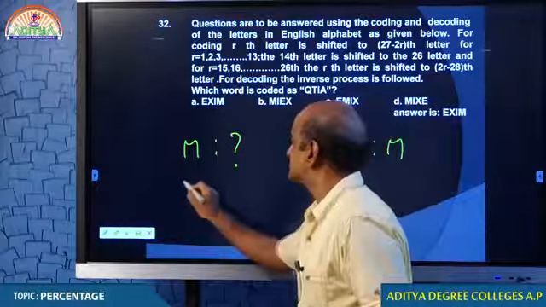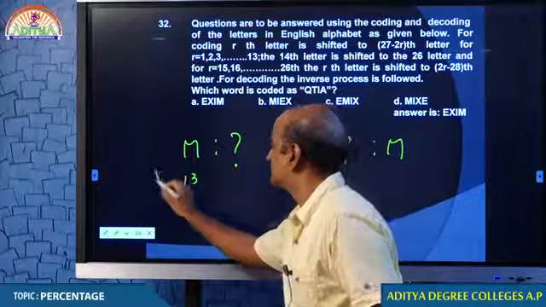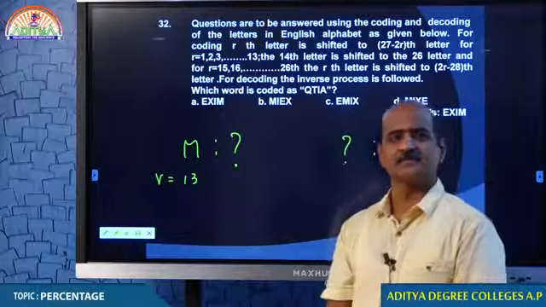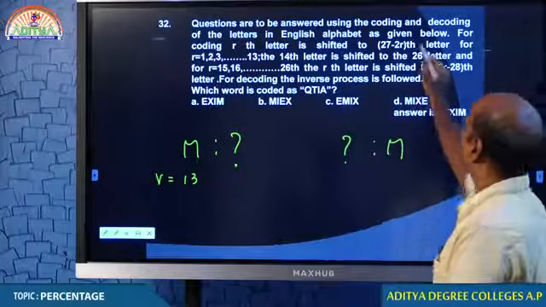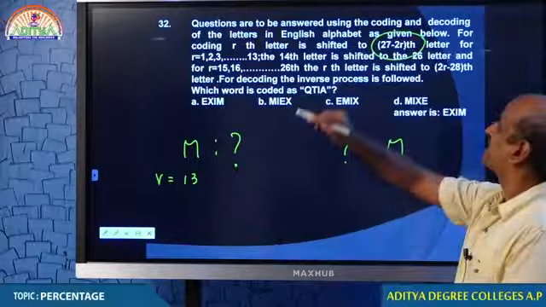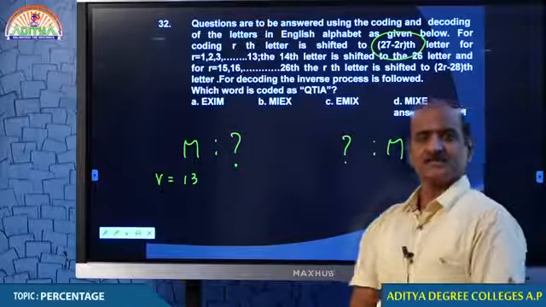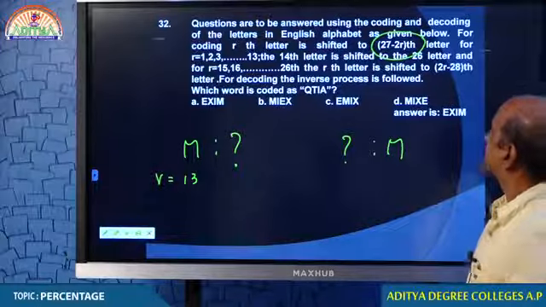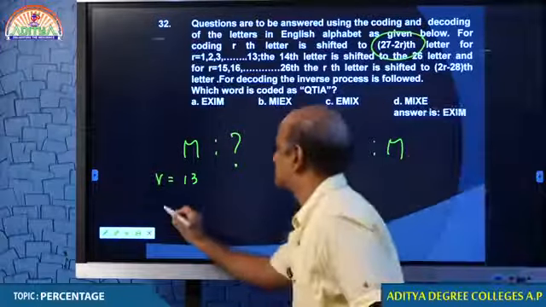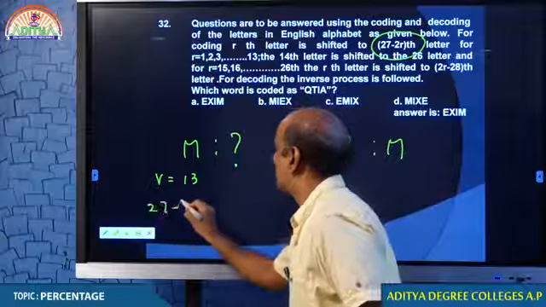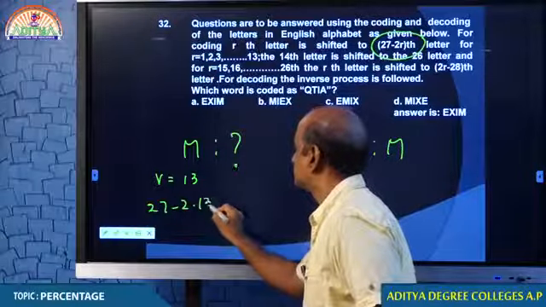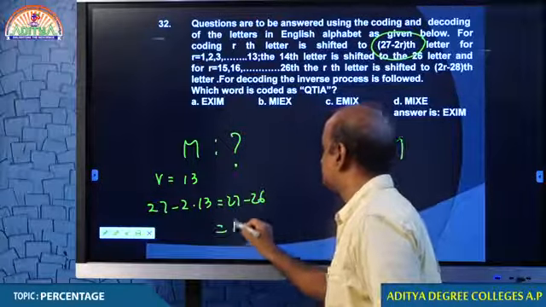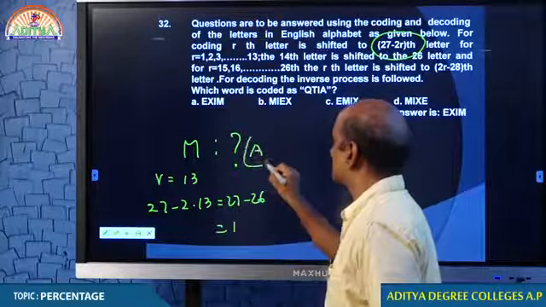What is M, students? 13. M is equal to 13, R is equal to 13. Tell me what condition we take, first or second? Yeah, the first condition. We have to take the first condition. 27 minus 2r. R means 13. 27 minus 26, that is 1. What is the first letter? A. So M is coded as A.